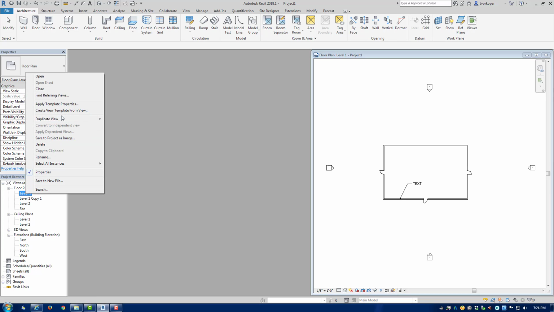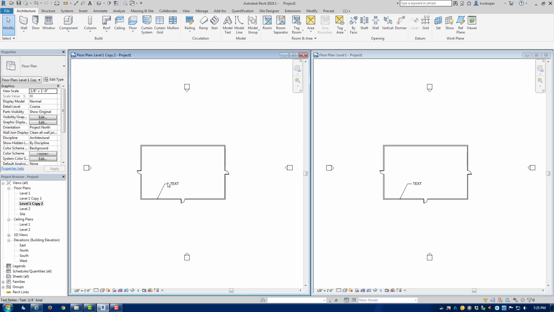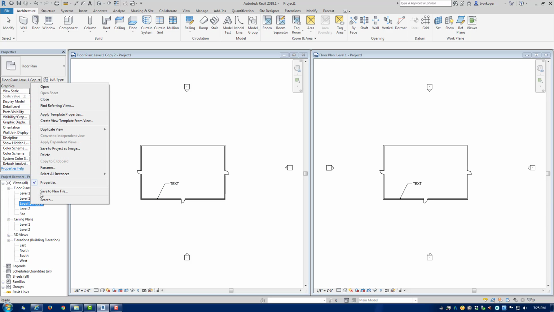Right click, and this time we'll duplicate the view with detailing. You can see that this one is level 1 copy 2, and this brought over the text as well. The duplicate with detailing will bring over any annotations that are associated with the original floor plan.